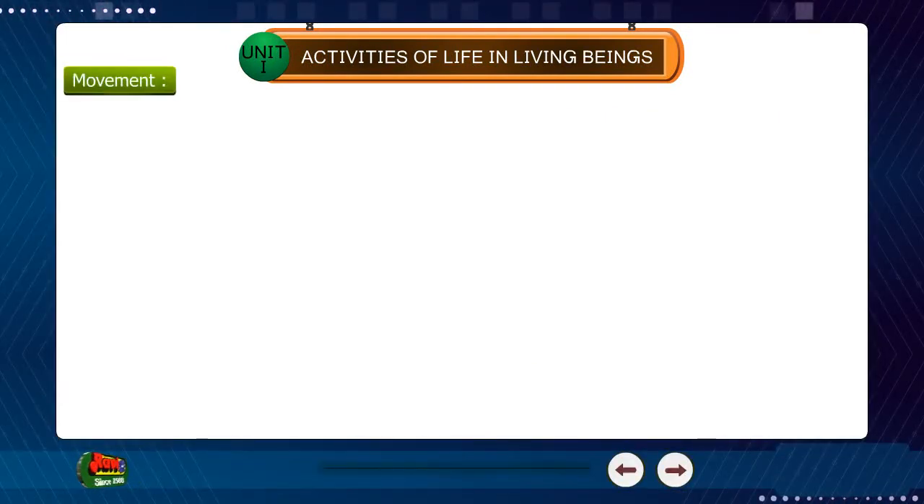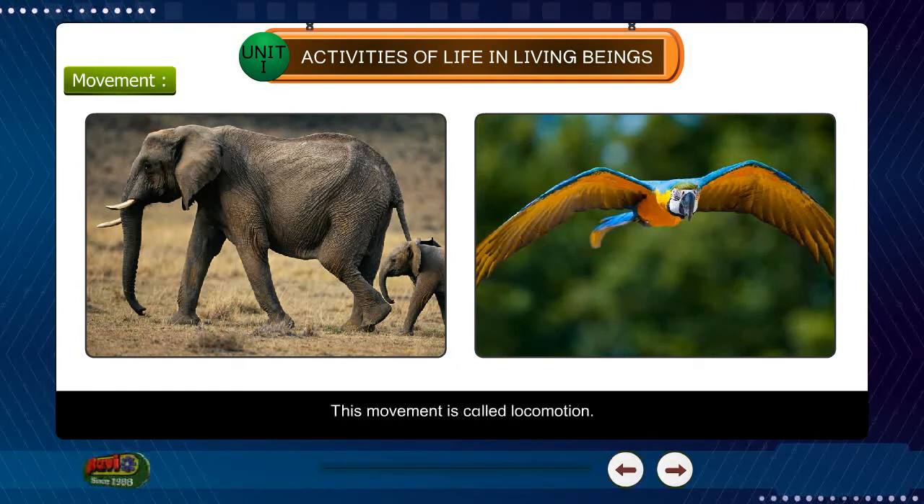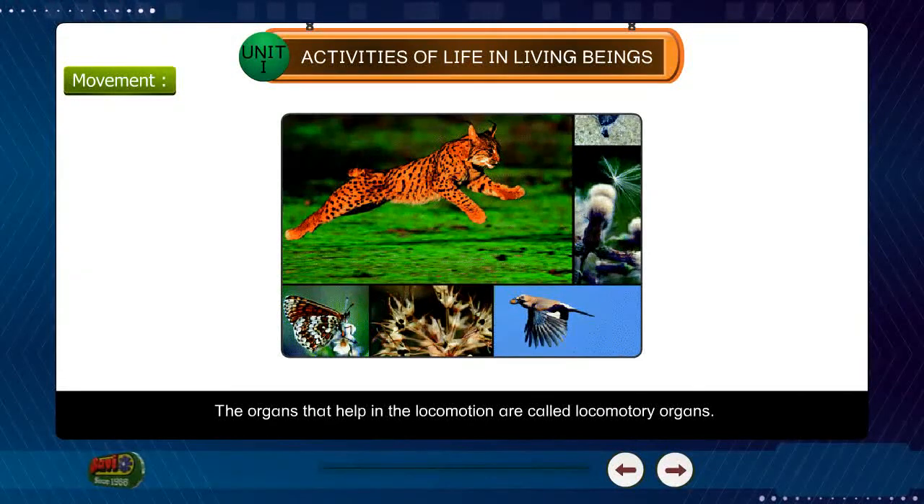Movement. All animals move from one place to another in search of food, shelter and mate. This movement is called locomotion. The organs that help in the locomotion are called locomotory organs.